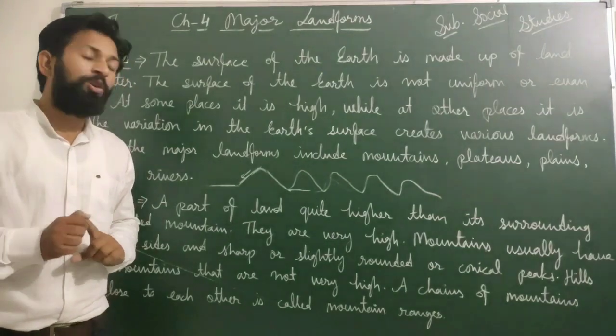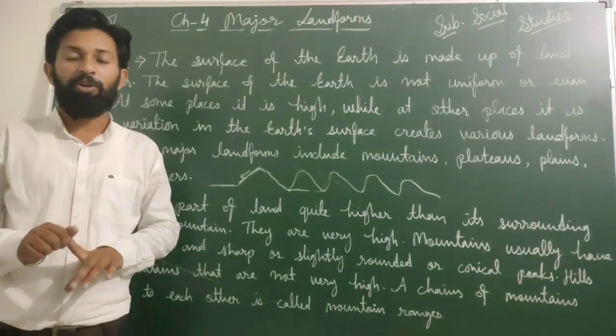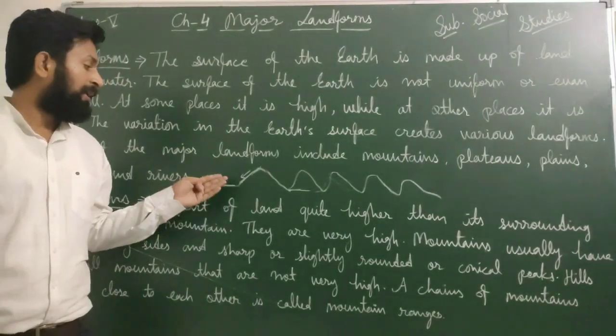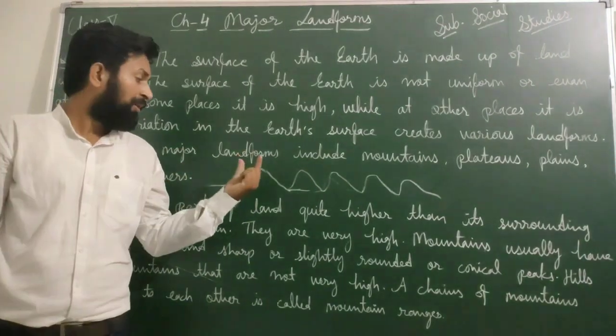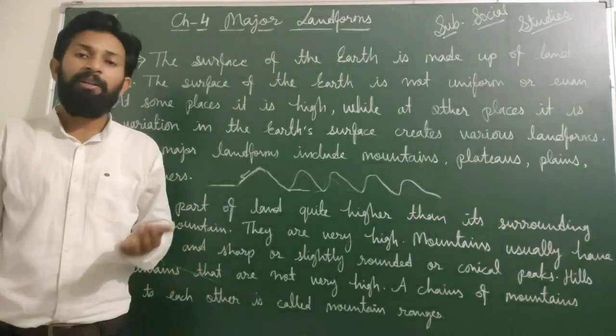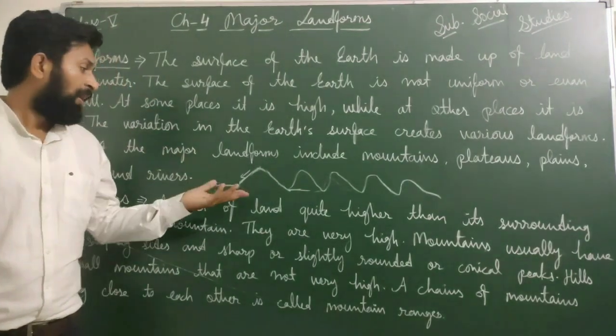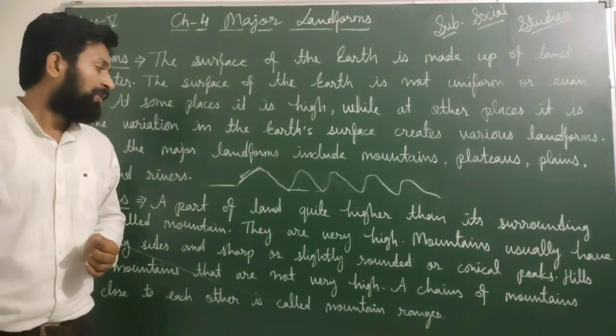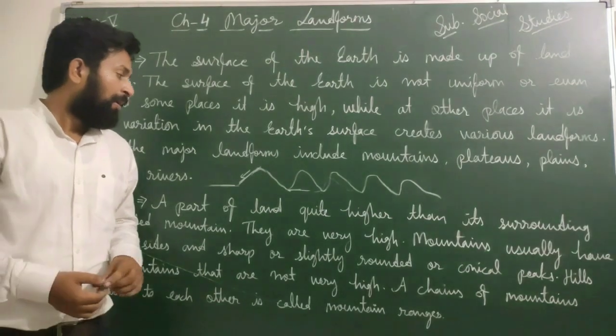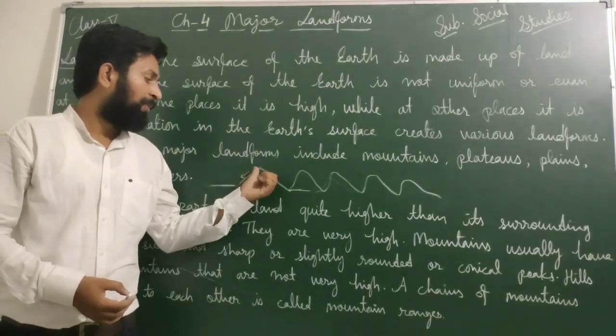If anyone asks you about newer mountains, then you can say that the Himalayas are the new mountains, so their height is very high, and the peak shape is also conical. And the older mountains are the Aravalli mountains, their height is not too much, and the shape of the peak is rounded only.